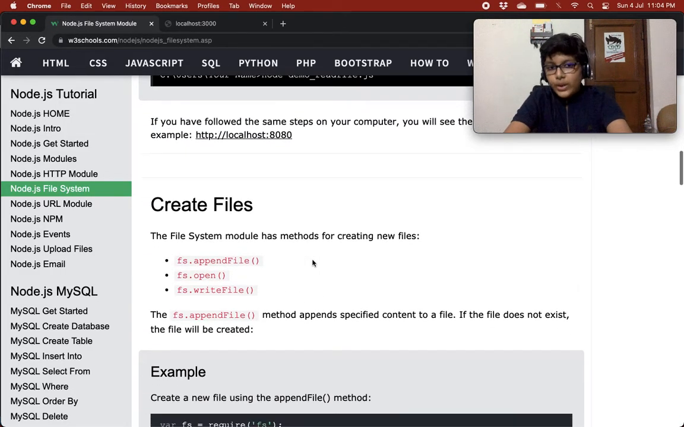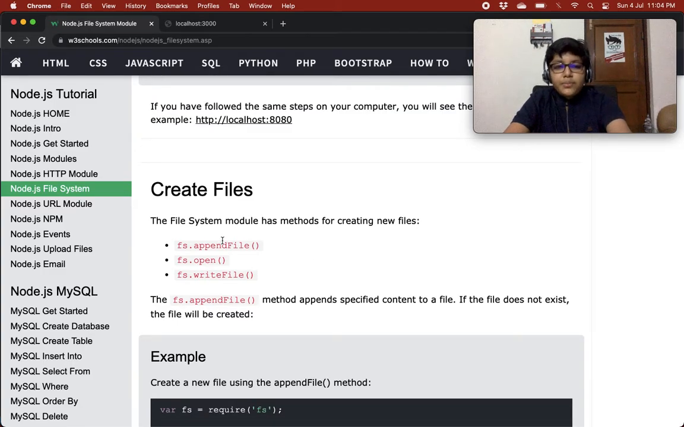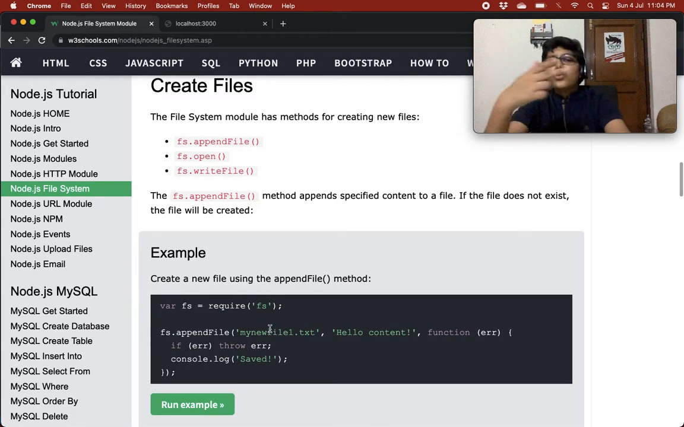But now, how to create the files? The tricky part has come. How to create the files? So the file system module has methods for creating new files. For example, appendFile, open, or writeFile. So these three methods are used for creating files. Let's see them one by one. So the fs.appendFile method appends specified content to a file.